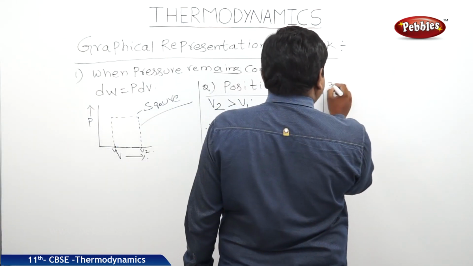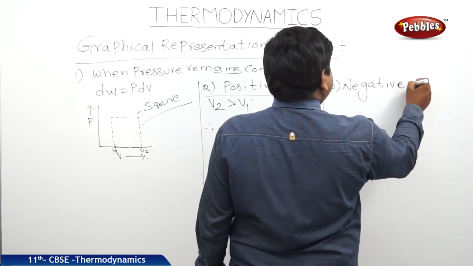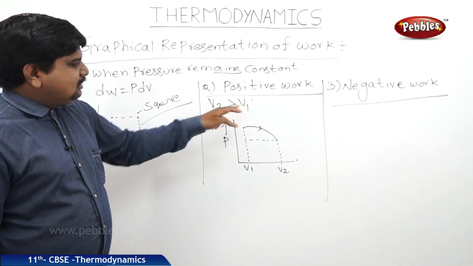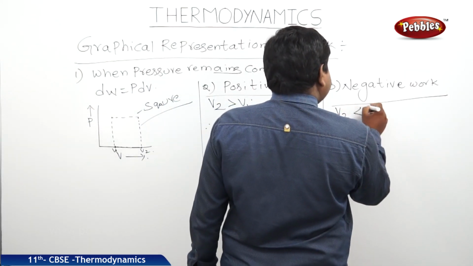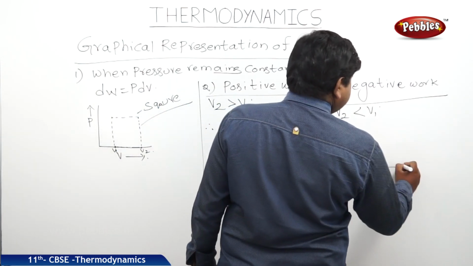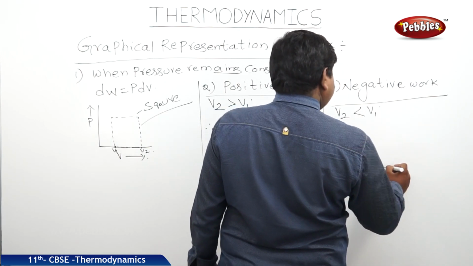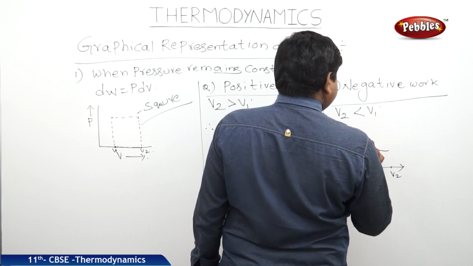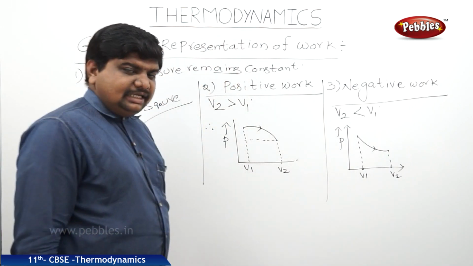Third one is negative work. Exactly opposite to the case of the second one. Positive work, final volume should be greater than initial volume, but negative work, final volume should be less than initial volume. Therefore, the graphical nature will be like this, where pressure is on the y-axis, this is V1, this is V2, the graph will stay downwards, where V1 is greater than V2.